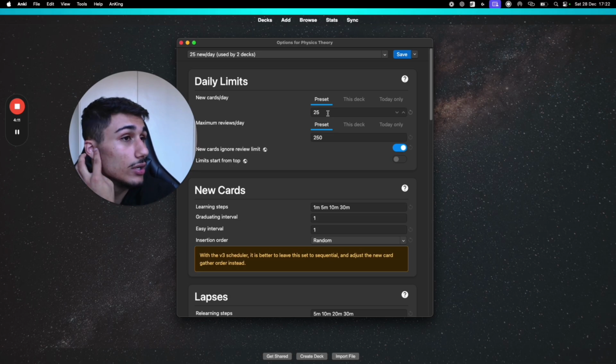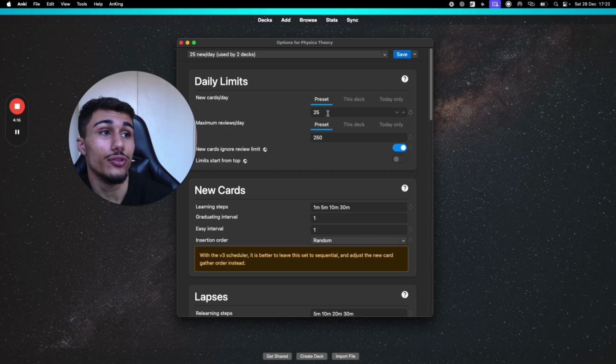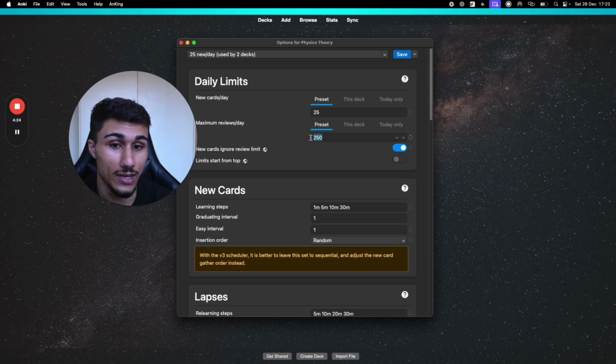I would start on, it depends on you, whatever you want to start at. It depends on how many cards you reckon you can do new per day. Now, new cards per day aren't how many cards you'll be doing per day. This is how many cards you'll be doing per day plus this. So this plus this is how many cards you'll have to learn per day.